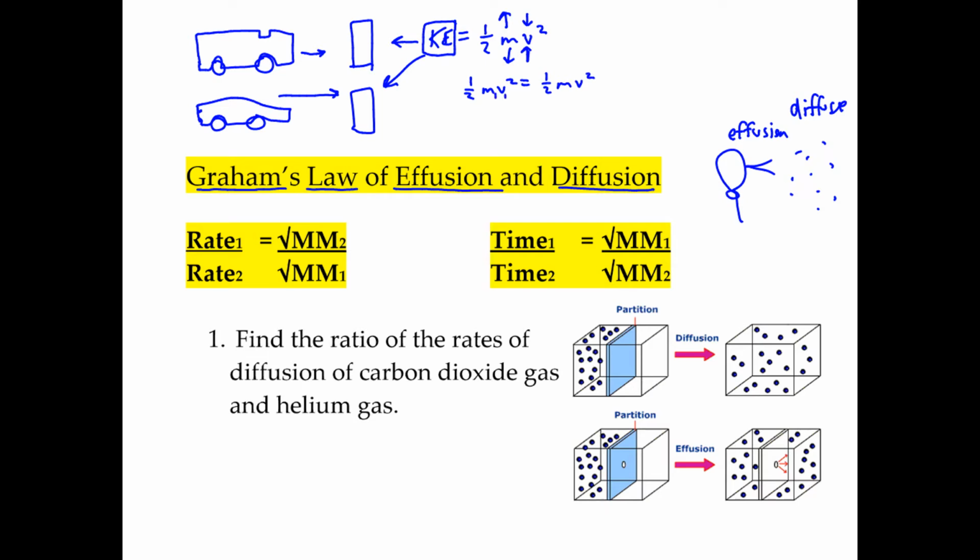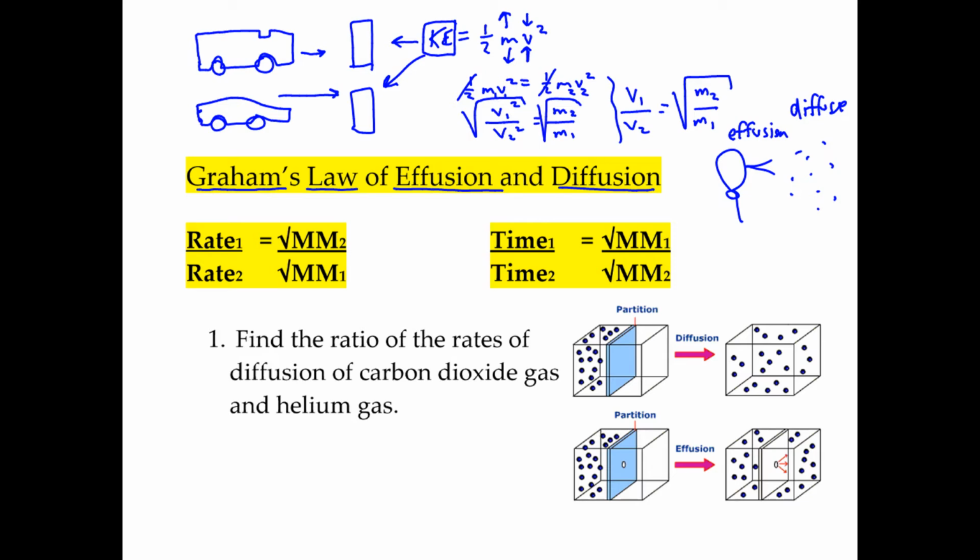So we'll call this 1, call this 2. So we could just multiply by 2 on each side. The 1/2s are going to drop out. Then we're going to get all the velocities on the left side, so it would be v1 squared over v2 squared by dividing each side by v2. And then let's get all the masses on the right side. The m2 is already over here. We're going to divide the m1 into that side. And then to get rid of the squares, we're going to square root both sides. So what you're going to have is v1 over v2 equals the square root of mass 2 over mass 1.